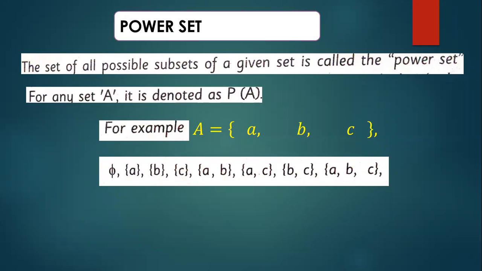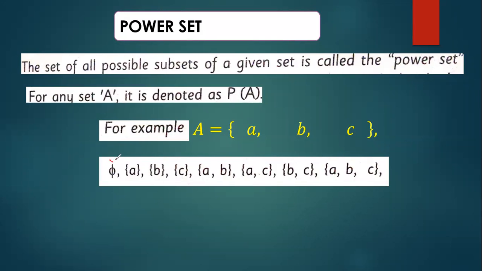Can you make all the subsets of this set A? First the empty set, then a separately, b separately, and c alone. Then two in a pair: ab, ac, then bc, and finally all the elements. Are you getting it or not? Yes, sir.